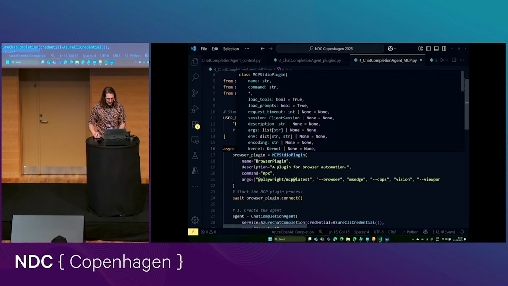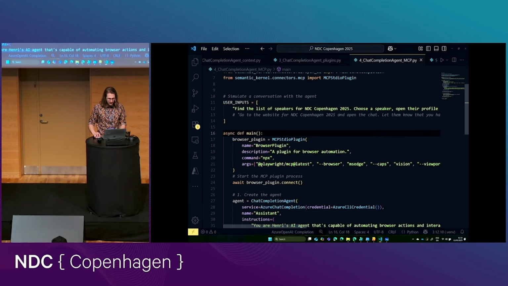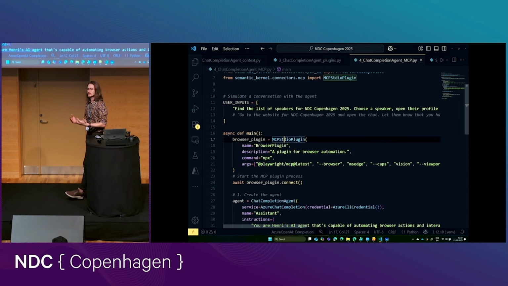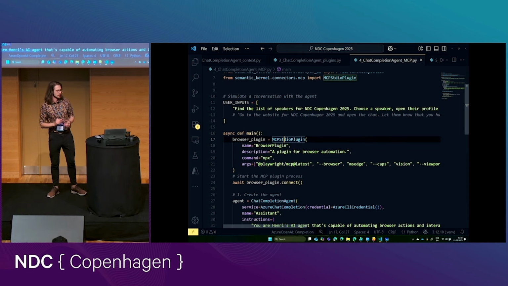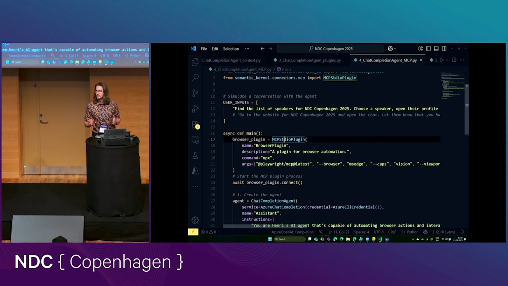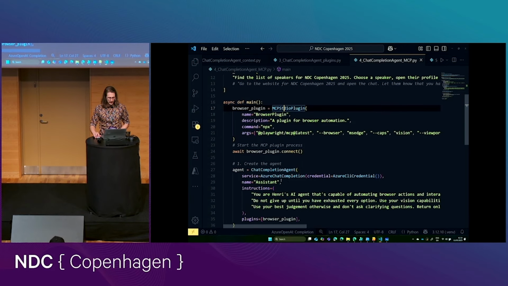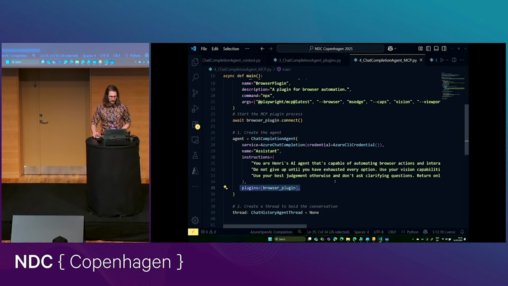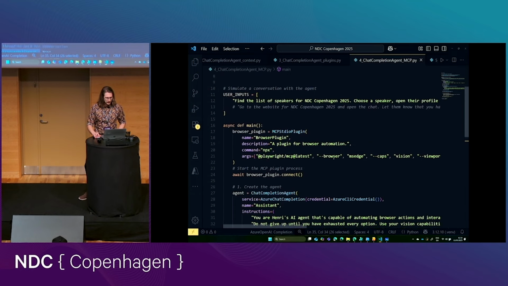So we're gonna try this out. I am running this Playwright server locally, and it's communicating with Semantic Kernel through standard I/O. So I have this MCP standard I/O plugin class here that I'm instantiating, and I'm adding that to my agent. And the rest is otherwise pretty much the same.